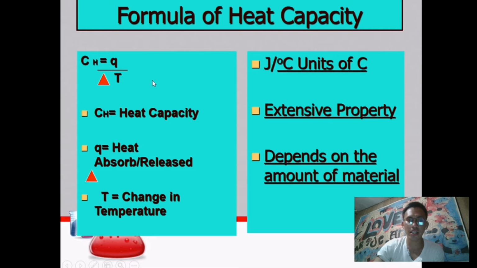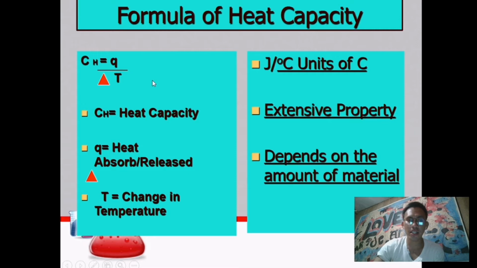For example, water has a higher specific heat compared to metal. It is because water can absorb more thermal energy compared to metal. I will give you a scenario.